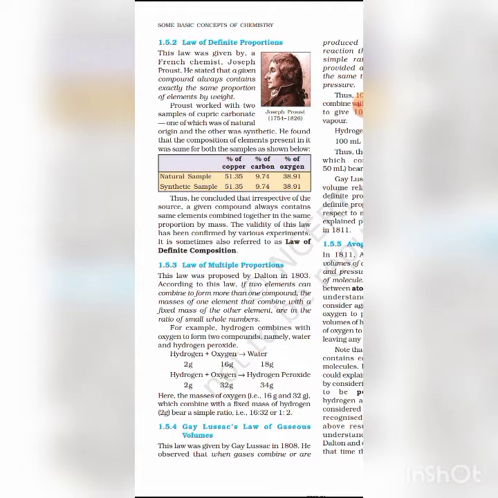In carbon monoxide, 12 parts by weight of carbon combine with 16 parts of oxygen, and in carbon dioxide, 12 parts of carbon combine with 32 parts of oxygen. So the ratio of the weights of oxygen that combine with 12 parts of carbon is 16:32, that is 1:2.